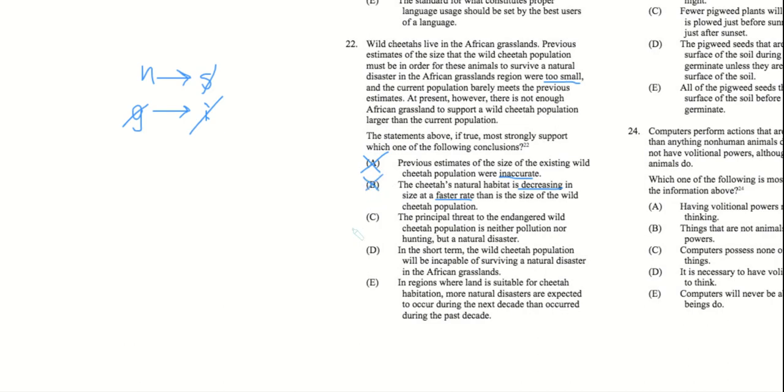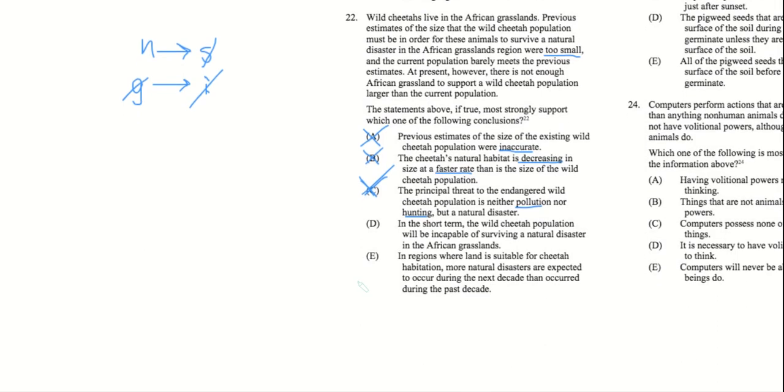C, the principal threat to the endangered wild cheetah population is neither pollution nor hunting, but a natural disaster. Ooh, do we know whether other things are more dangerous to the cheetah population? No, right? Because they never really talked about anything other than a natural disaster affecting them. So we don't know how pollution or hunting affects them, right? So we can cross out C for that reason.